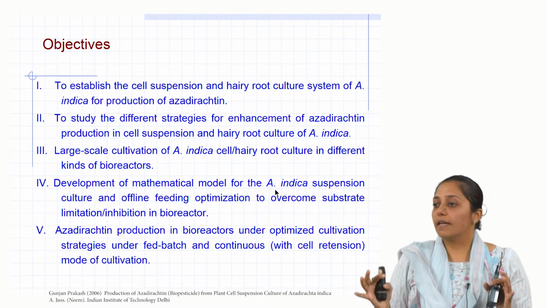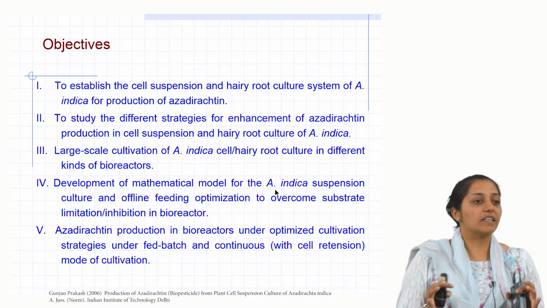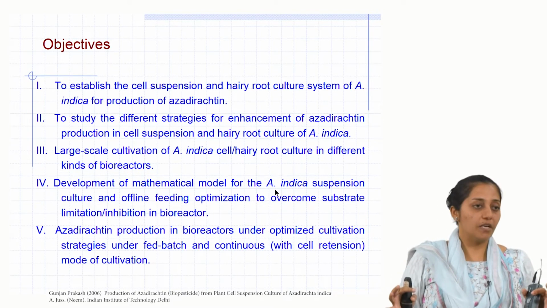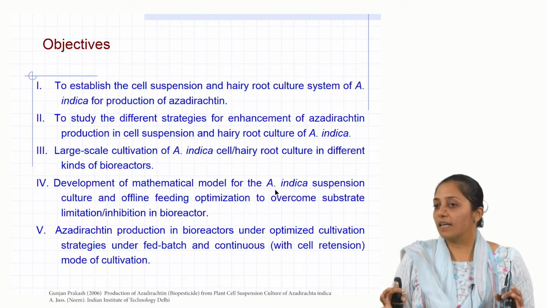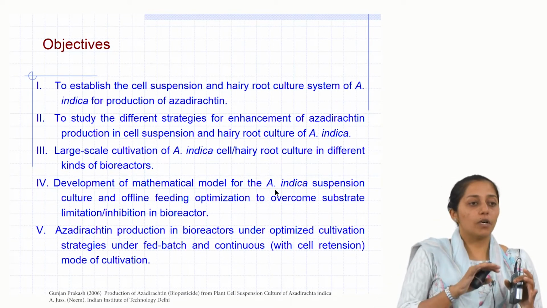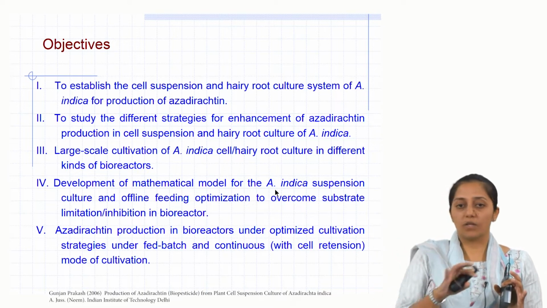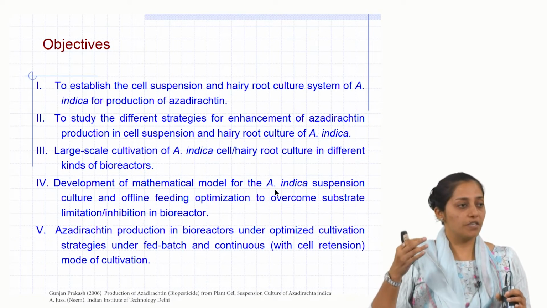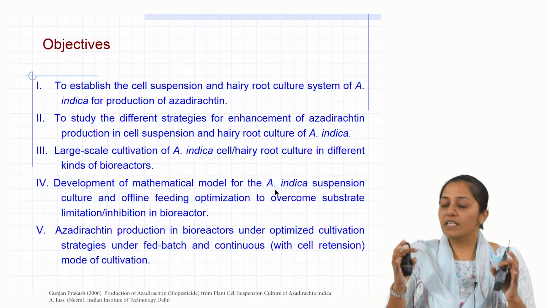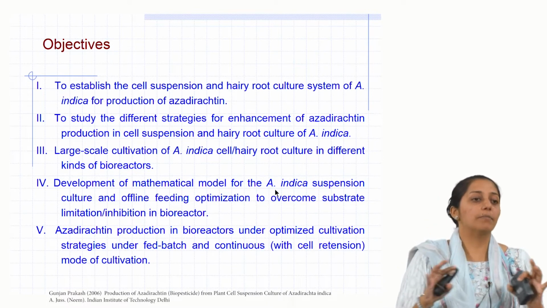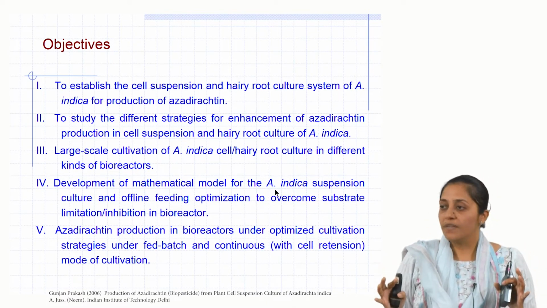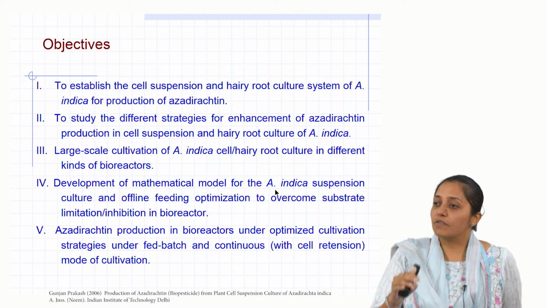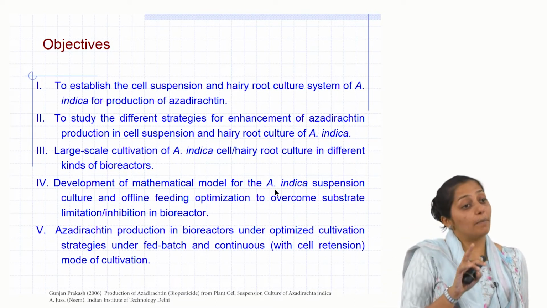So, once a suitable reactor was selected, then in that reactor a batch kinetic study had to be established. Once the batch kinetic study was established, you get to know what? When we say batch kinetic studies, they were able to see the kinetics of growth in that selected reactor and the kinetics of product formation. Once we knew the kinetics of product formation, substrate and growth, all these three were given the form of a mathematical equation, called a model, such that this could be manipulated in silico to develop feeding strategies to further improve productivity at the batch reactor level.